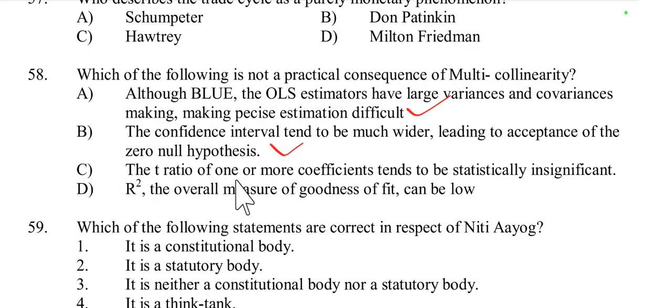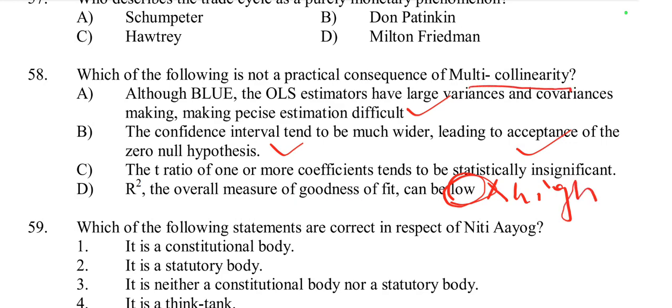Then the t ratio of one or more coefficients tends to be statistically insignificant. This is also right. And option D, R square, the overall measure of goodness of fit, can be low. No, this is incorrect according to multicollinearity. R square, which measures the goodness of fit of the model, can still be high even in the presence of multicollinearity. It cannot be low. It remains high even in the presence of multicollinearity.